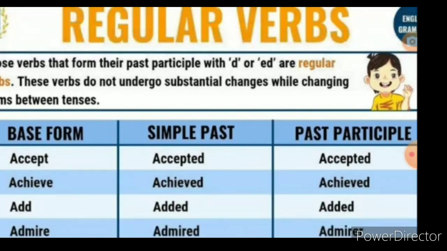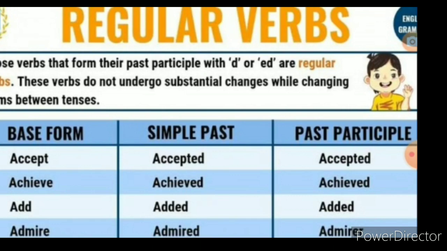See, there are three columns: base form, simple past, past participle. இப்போ இந்த base form, the word will be the same. And in simple past and past participle, the D or ED வந்து add ஆயிருக்கும். See there, accept. Simple past, பாருங்க, accepted. ED ஆயிருக்குதா? Past participle ED. D or ED added ஆயிருக்கிறது தான், it is called a regular verb.